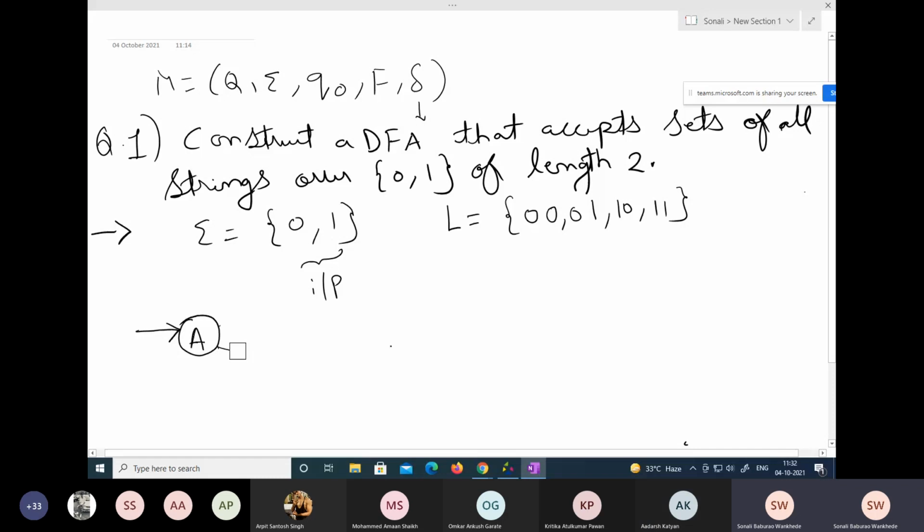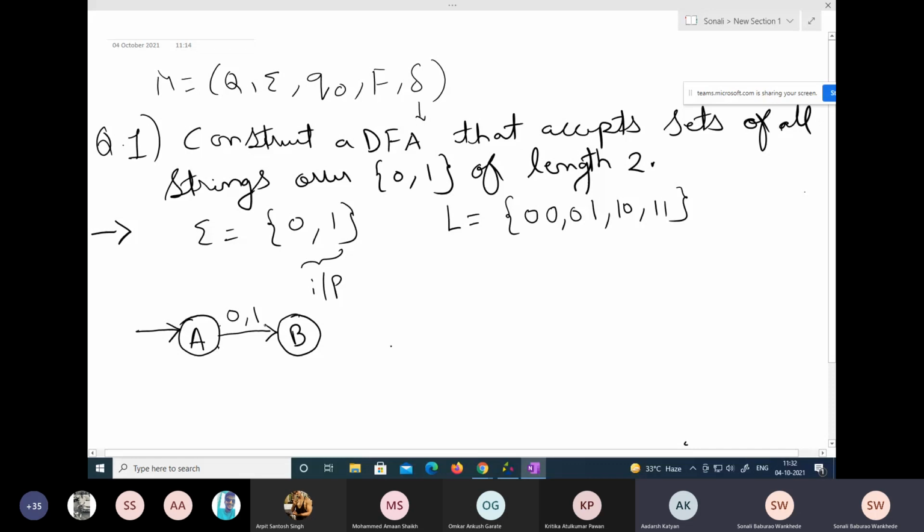So what I'm doing here is not showing the two transitions separately. I'm just showing one transition labelled 0, 1. This way also we can show it. It means either A is sending 0 or A is sending 1 to the next state. Now consider my next state to be B.